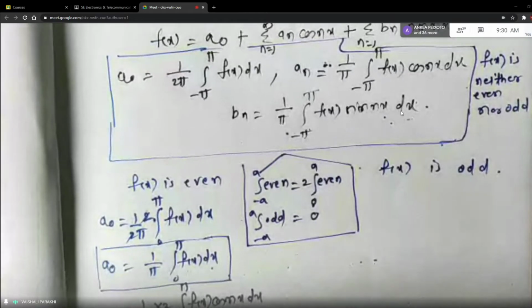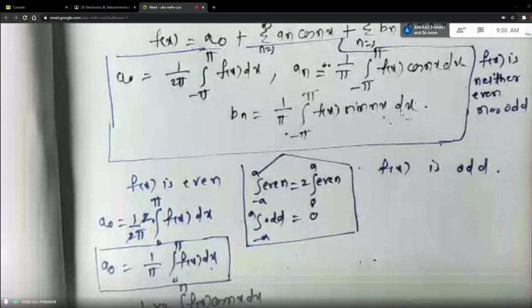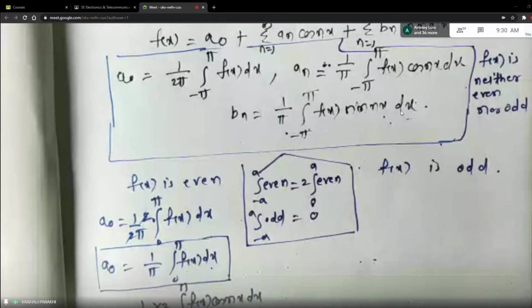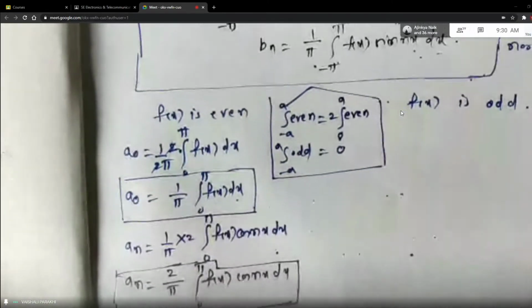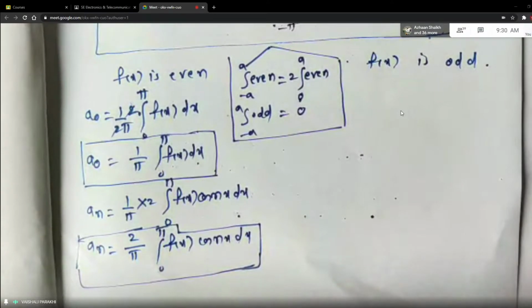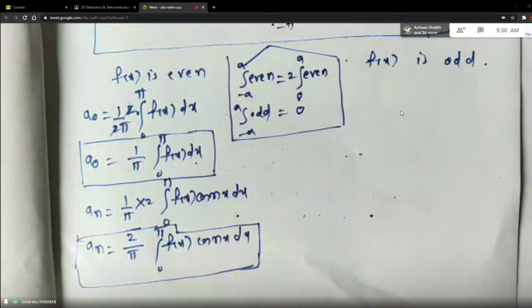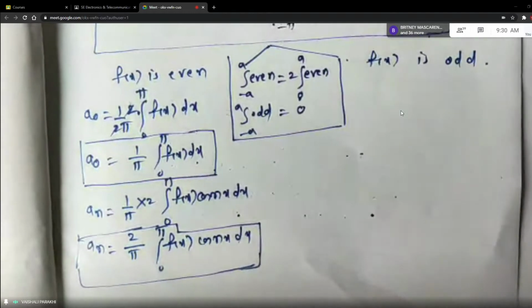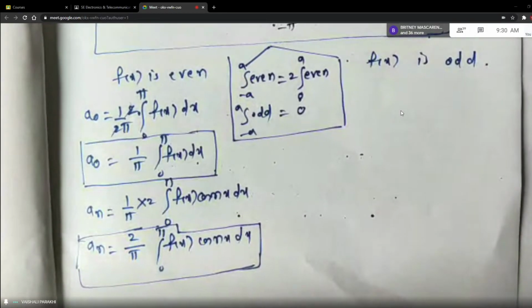Okay. So when you are referring to the formula for An, it will be directly 2 by pi, 0 to pi f of x cos nx dx. So even though the interval given is from minus pi to plus pi, students, how is it becoming 0 to pi, all of you understood? Because we are using the property of even function. Is that clear? Anybody is having any doubt, students, here? You can unmute yourself and ask the doubt. All of you understood these steps?